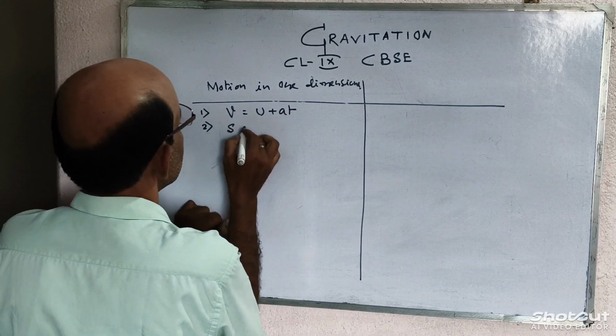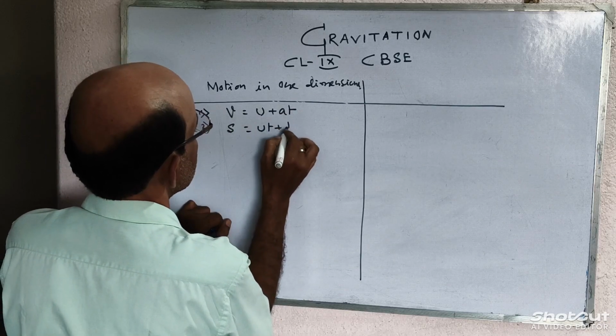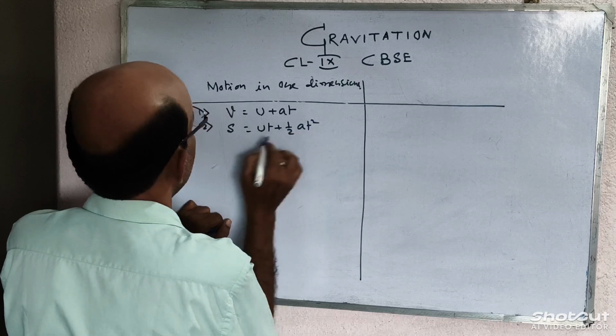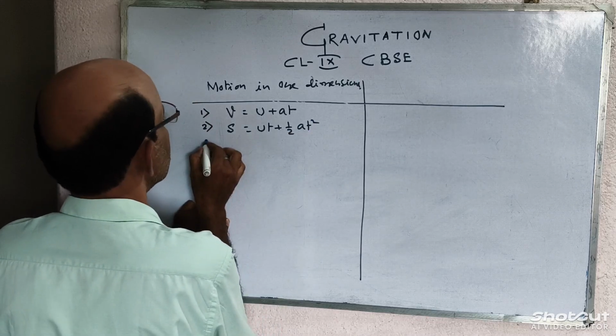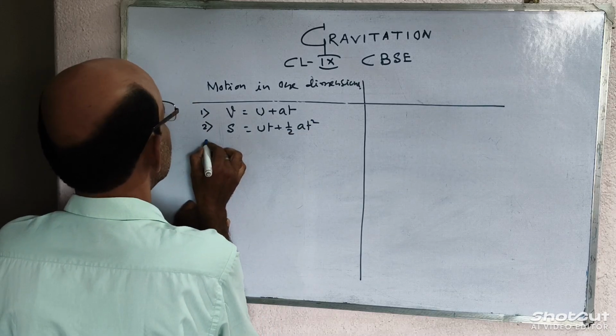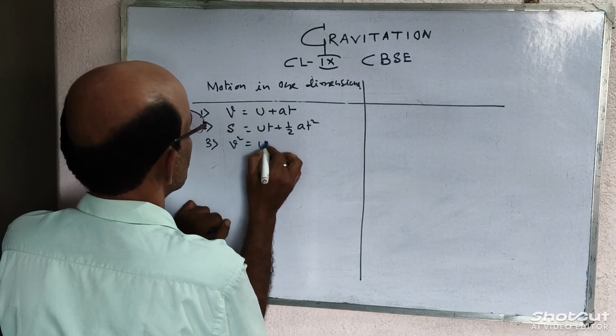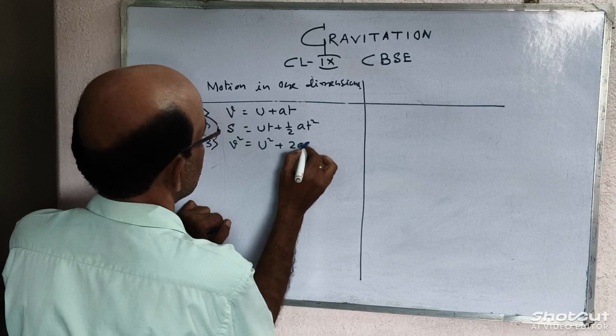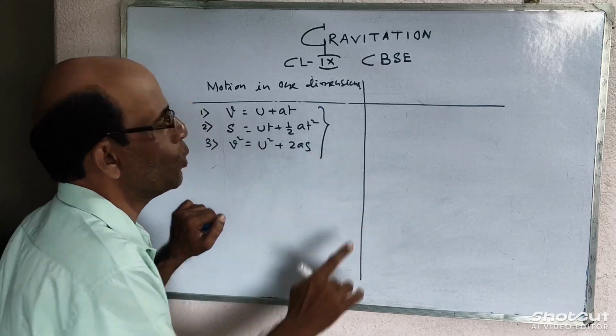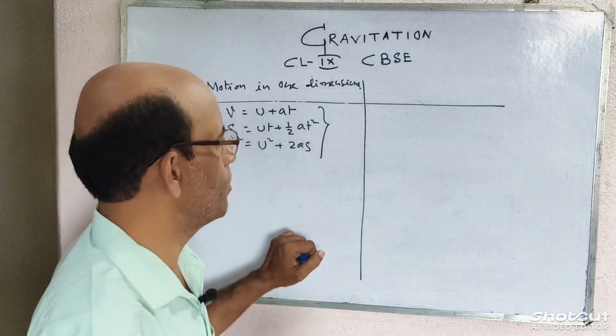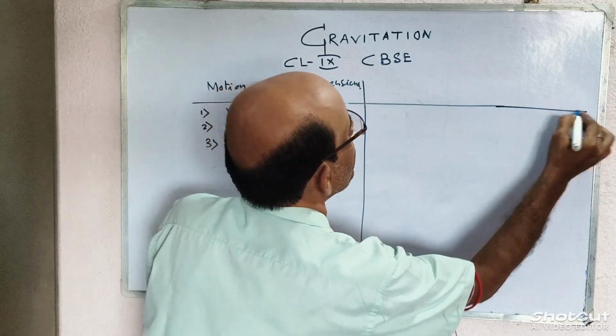Number 2, S is equal to ut plus half at square, and number 3, V square is equal to u square plus twice as. These equations will be converted in case of falling body or rising body.